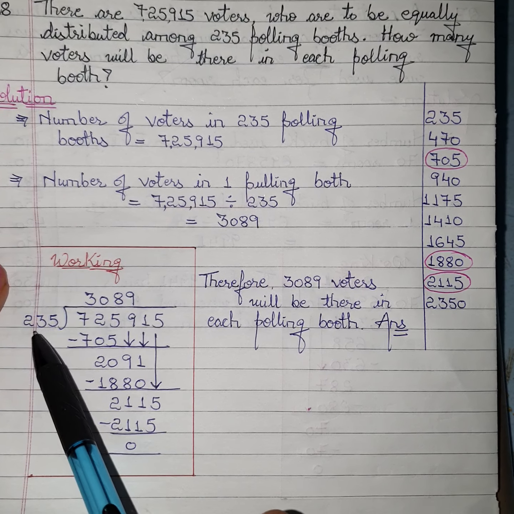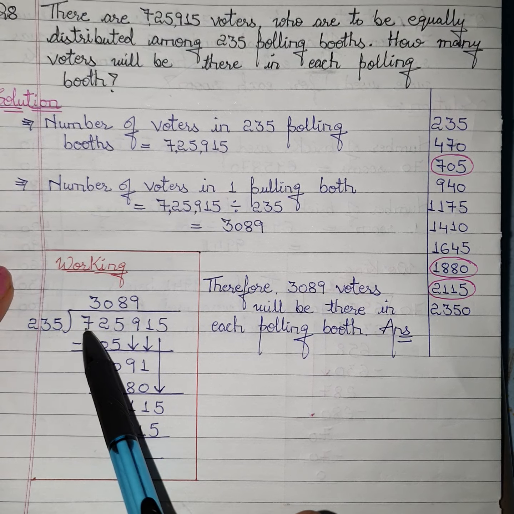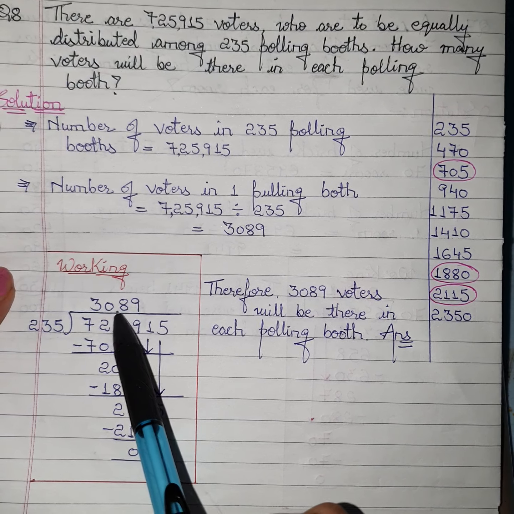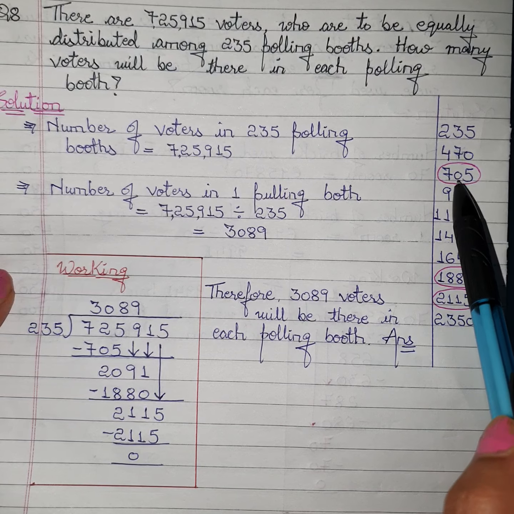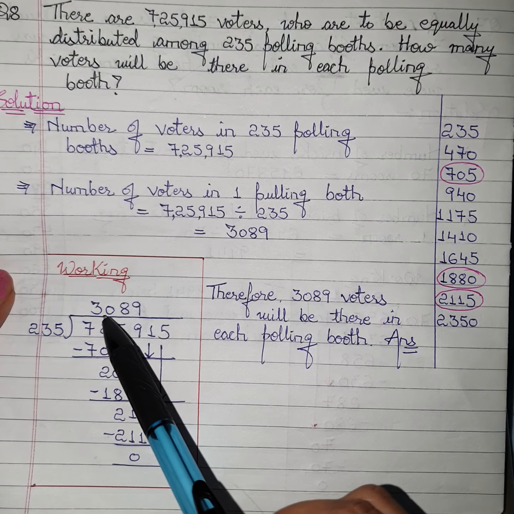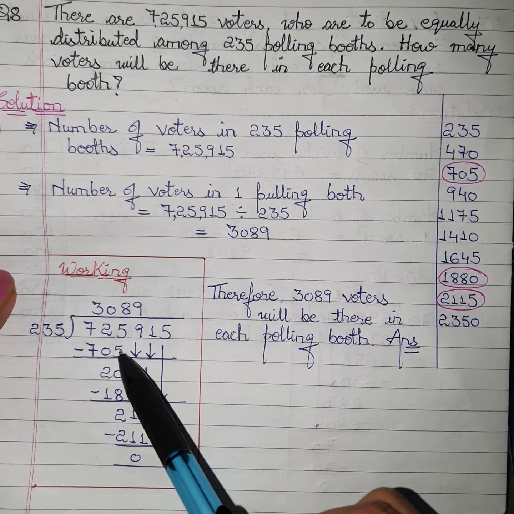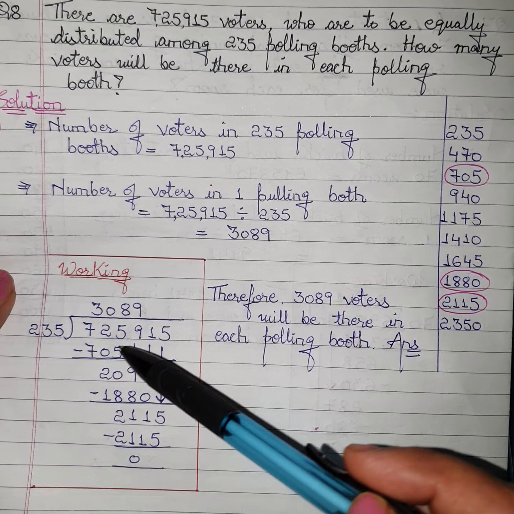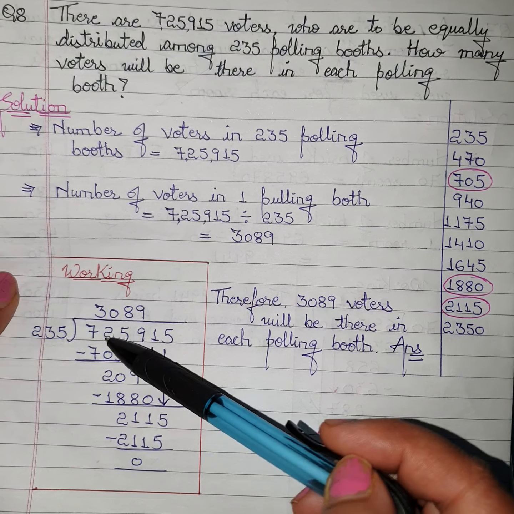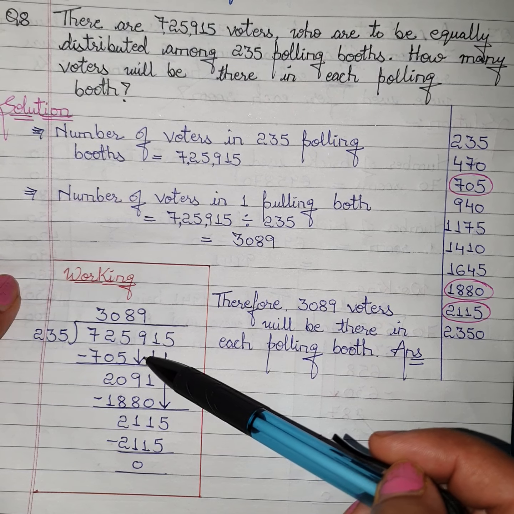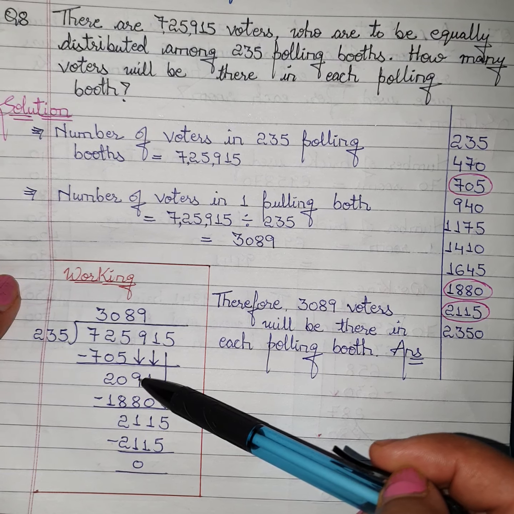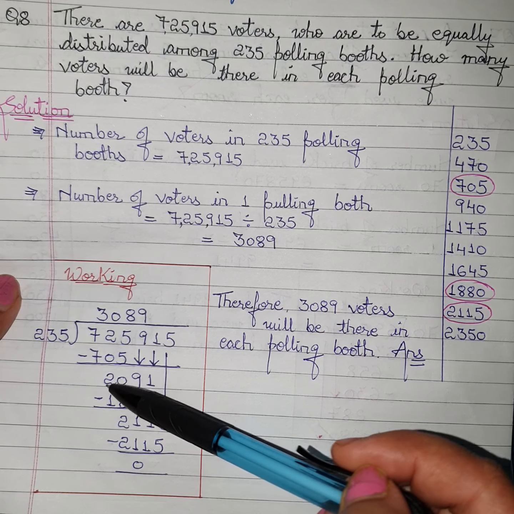725,915. So divided by 235, we will be taking 3 numbers here. The number nearest to 725 is 705, and it comes 3 times. So I have written 3 at the top, and here I have written 705. Now subtract it. 5 minus 5, 0. 2 minus 0, 2. Now we have to bring this 9 down. When this 9 comes down, the number will become 209.